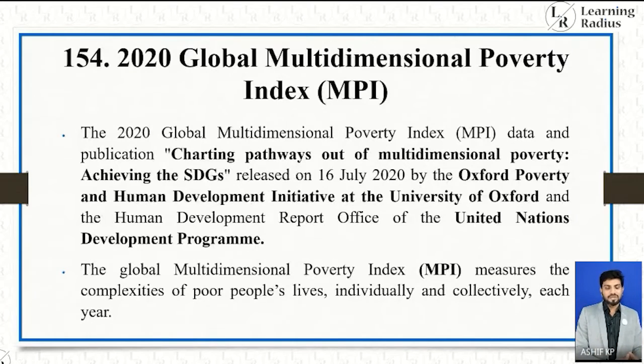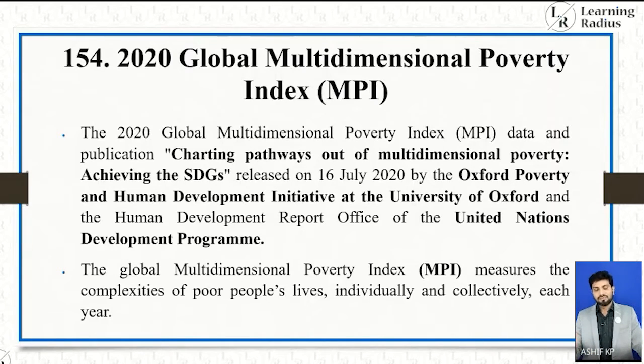2020 Global Multidimensional Poverty Index, that is MPI. The 2020 Global Multidimensional Poverty Index MPI data and publication charting pathways out of multidimensional poverty, achieving the SDGs, released on 16 July 2020 by the Oxford Poverty and Human Development Initiative at the University of Oxford and the Human Development Report Office of the United Nations Development Programme. The Global Multidimensional Poverty Index measures the complexities of poor people's lives individually and collectively each year.